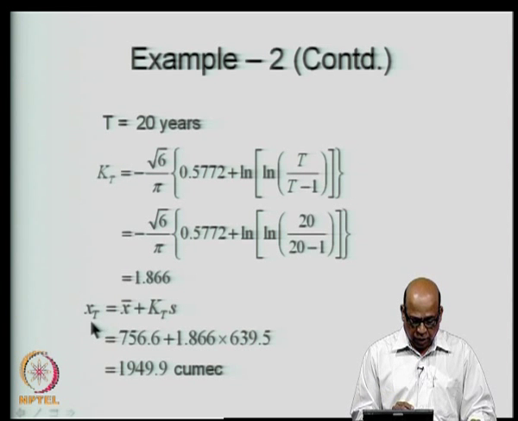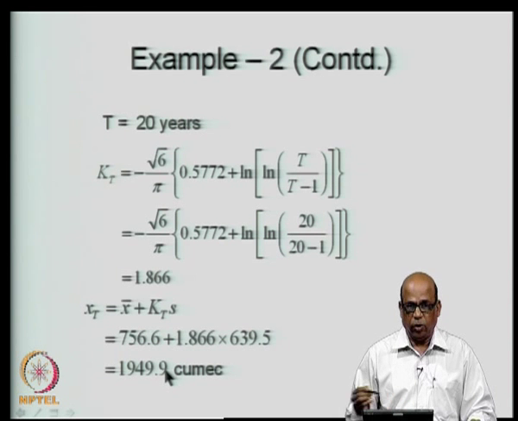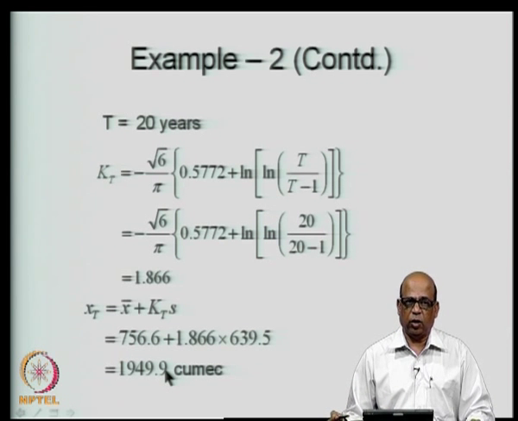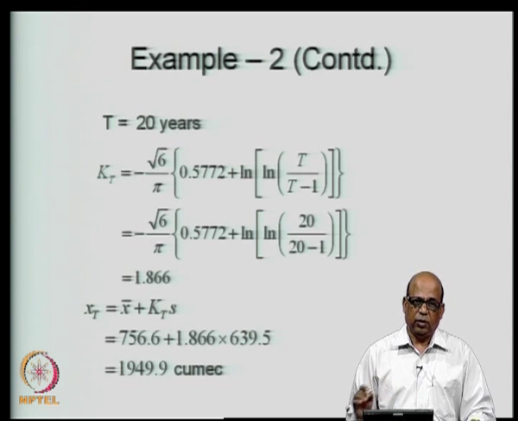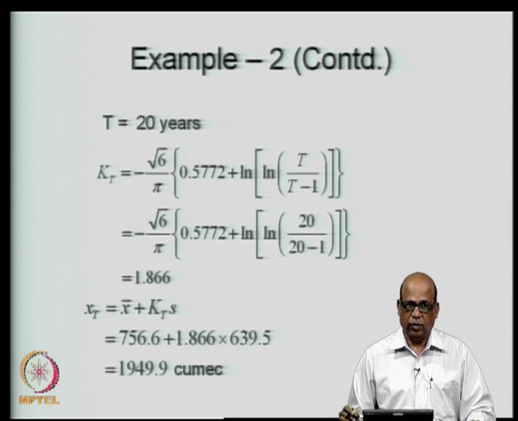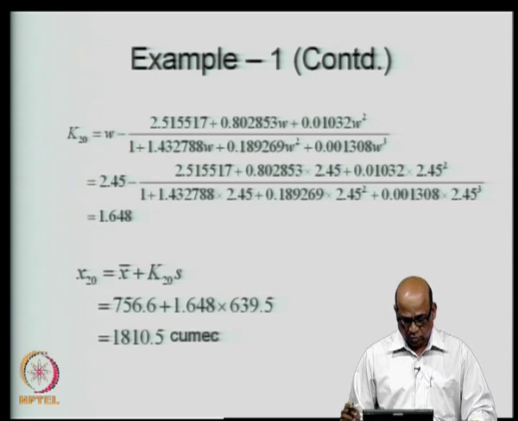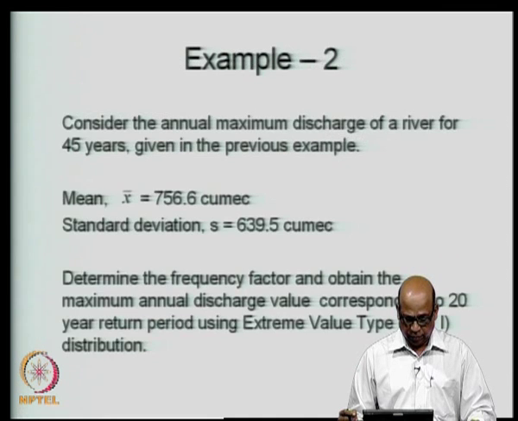And therefore, the x t, or the 20-year return period annual discharge, maximum annual discharge, will be equal to 1949.9 cubic meters per second, or around 1950 cubic meters per second, for the data that we considered. This is higher than the normal distribution, where, if you look back, you got somewhere around 1800 cubic meters per second.